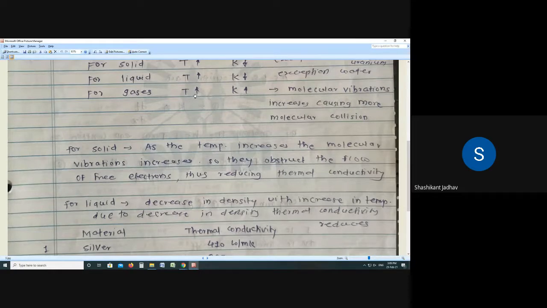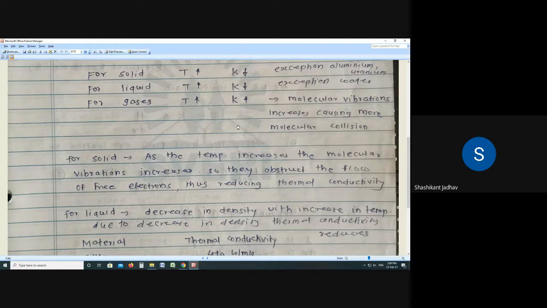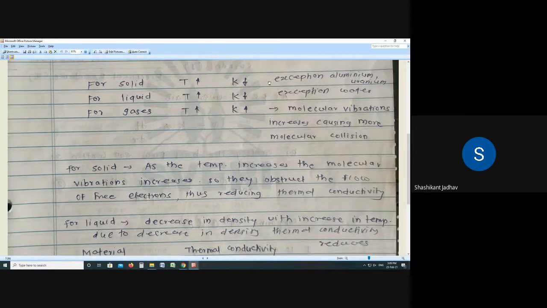For gases, if temperature increases, then thermal conductivity will increase. So many times this type of question will be asked in MCQ type questions. In MCQ type questions, it is often asked, if temperature increases, then what about the thermal conductivity of gases, what about the thermal conductivity of liquid, and what about the thermal conductivity of the solid. So we have to remember all these points. We have to remember the reason. So from that reason we can easily understand what happens to the thermal conductivity.